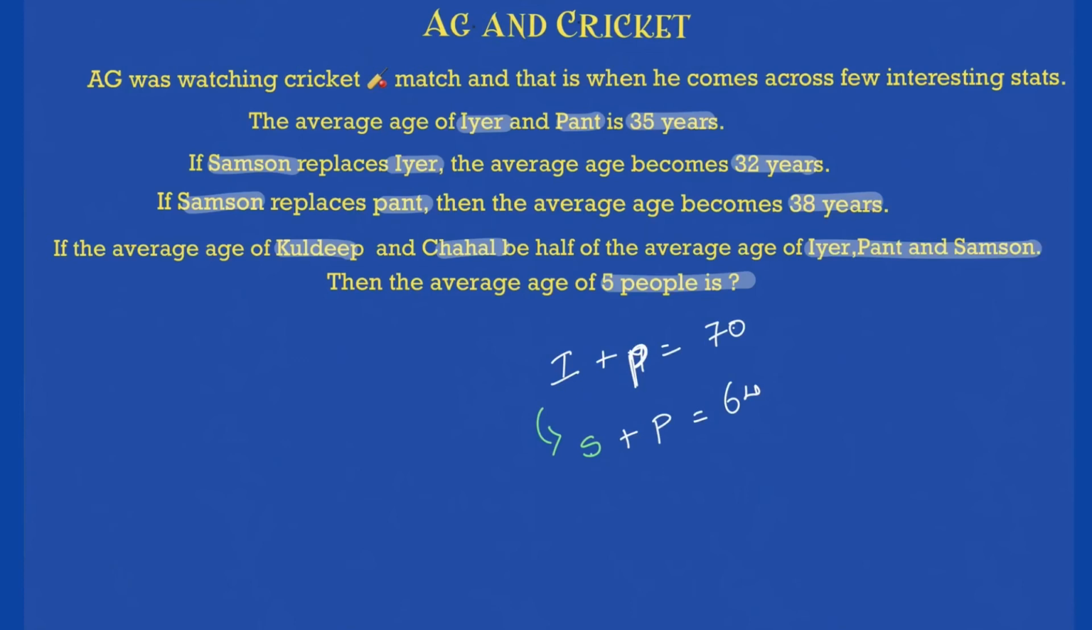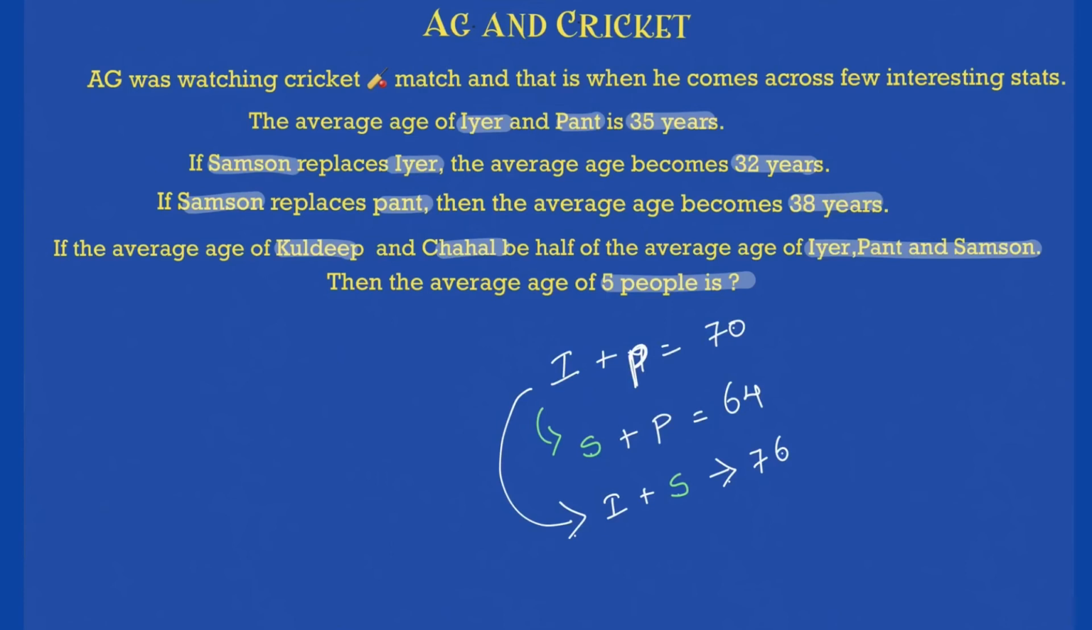Next, if Samson replaces Pant, so instead of Pant, I'll write S for Samson and Iyer remains at its position. So the sum of ages, what is he saying? Then the average age becomes 38. 38 into 2, because 38 is the average of 2. 38 into 2 is nothing but 76 will be the sum of age of Iyer and Samson. Okay, and that's how you get the scenario.